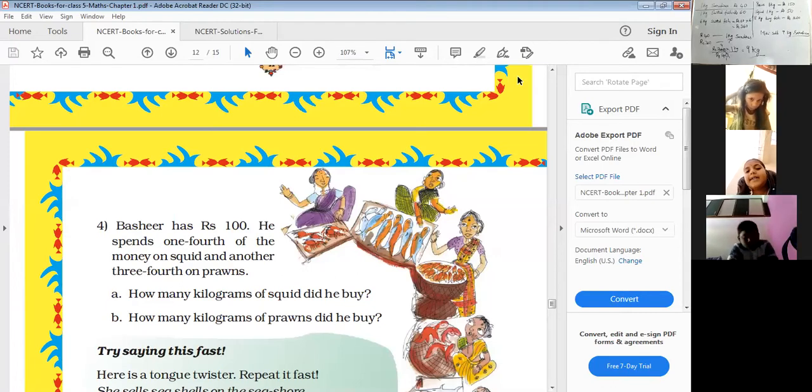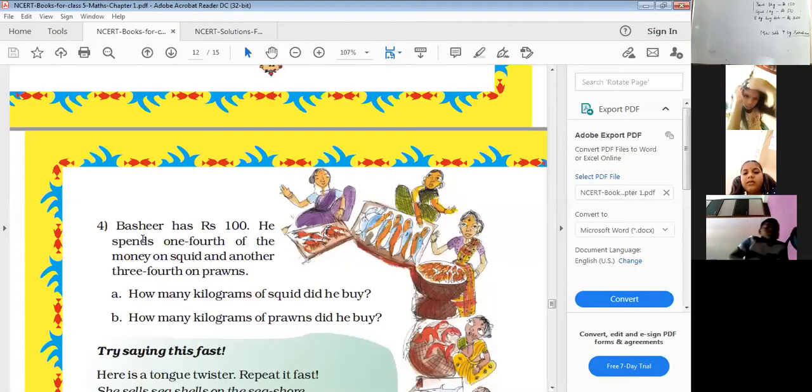Bashir has 100 rupees. He spends 1/4 of the money on squid and another 3/4 on prawns. How many kilograms of squid did he buy? How many kilograms of prawns did he buy?